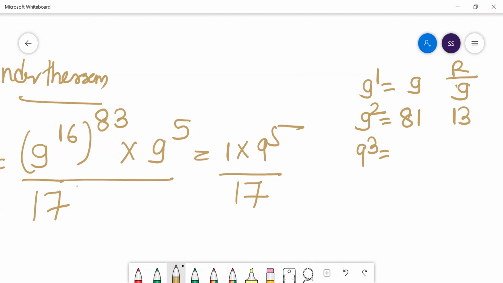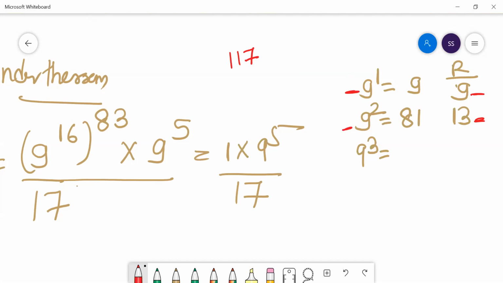Don't waste your time finding how much remainder 729 divided by 17 gives. Oh my god, please don't do all that. What do you simply do? You know that this is 9 to the power 1, this is 9 to the power 2. It is giving you remainder 9, and then remainder 13. What is 13 nines? 117. So now 117 means what?